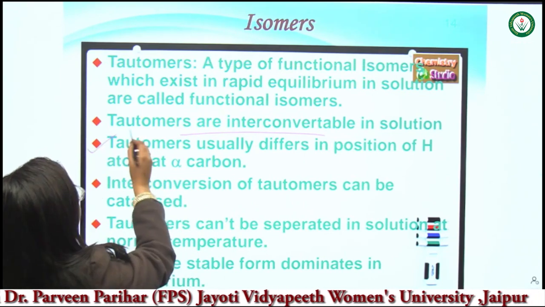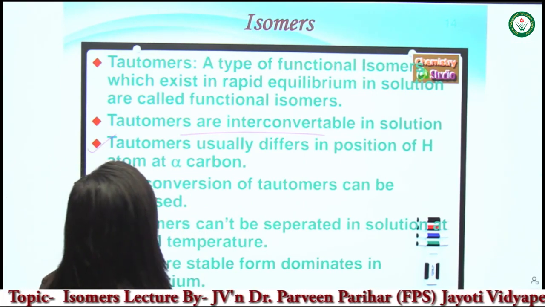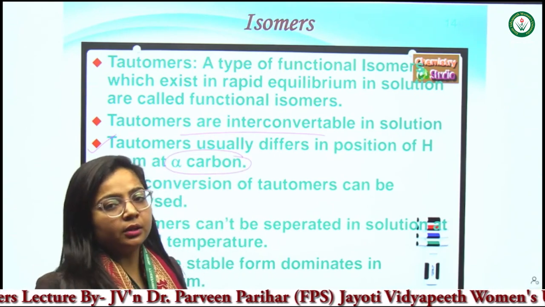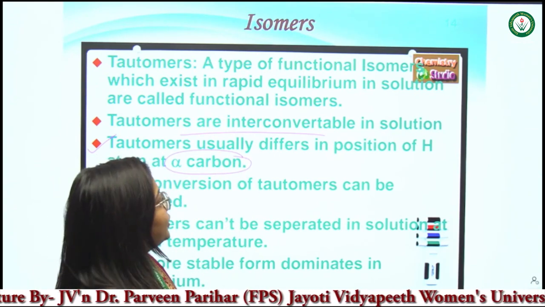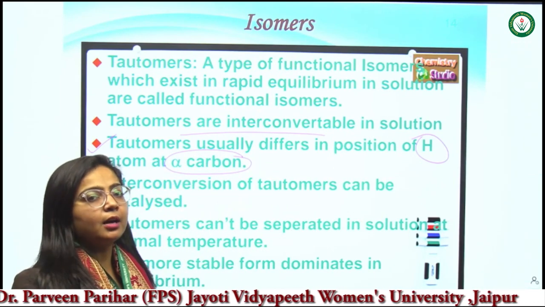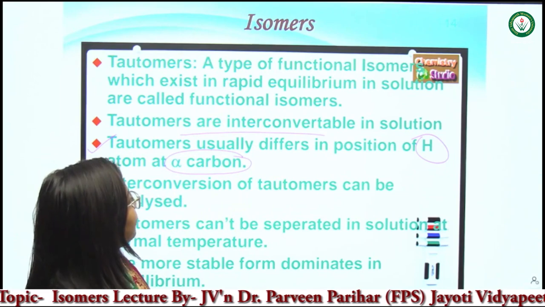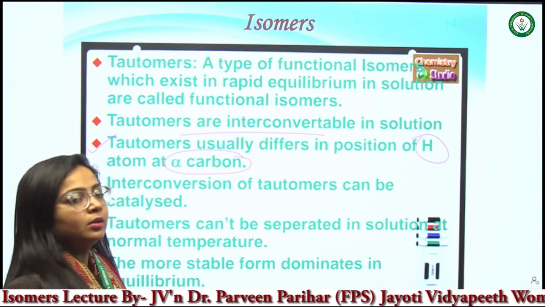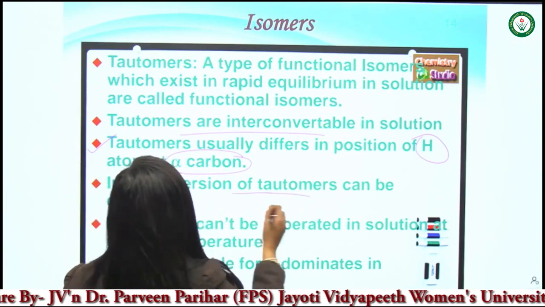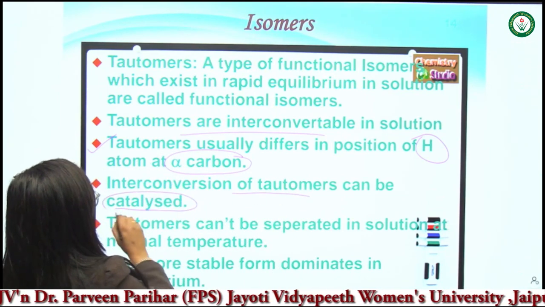These usually differ in the position of a hydrogen atom and the alpha carbon. What will be the difference in tautomers? There is a difference in the position of the hydrogen atom and the alpha carbon atom. Their positions change, and these are considered tautomers. Interconversion of tautomers can be catalyzed.